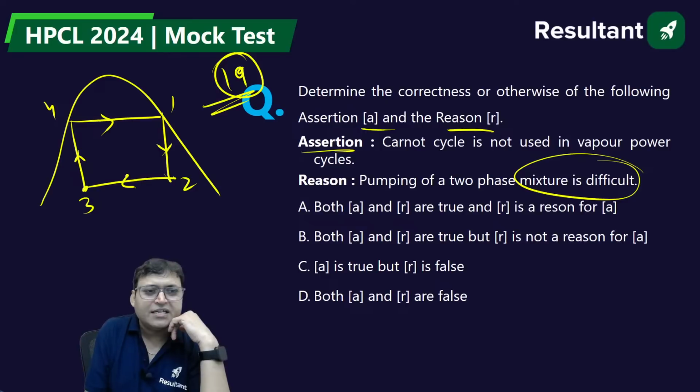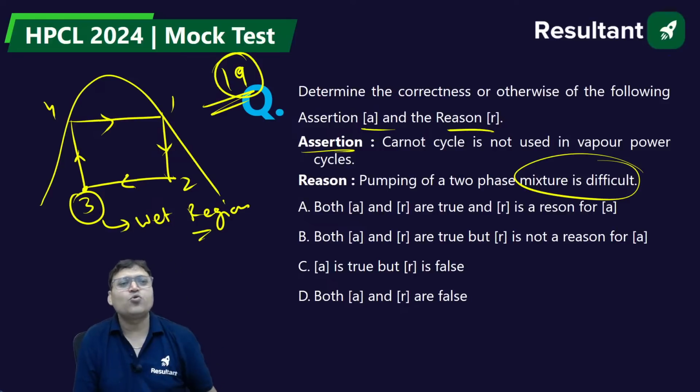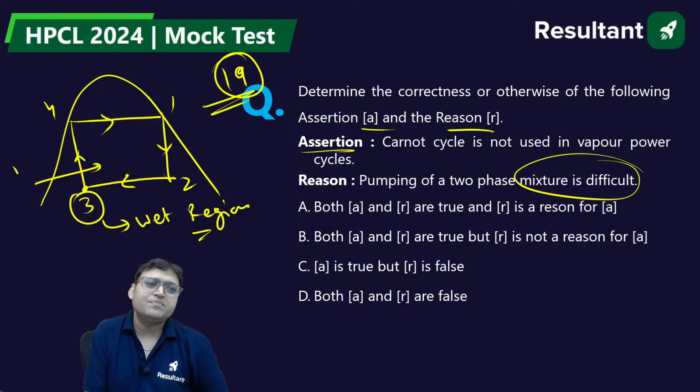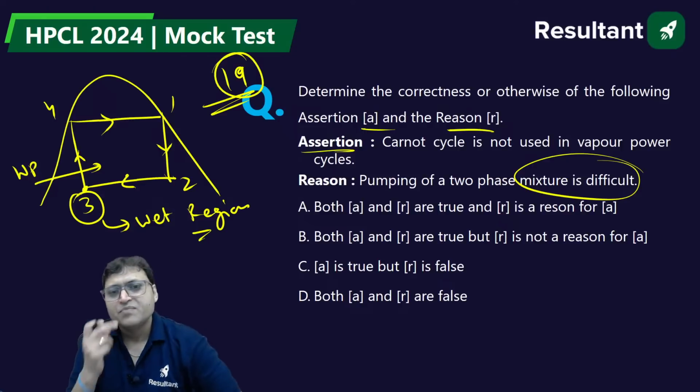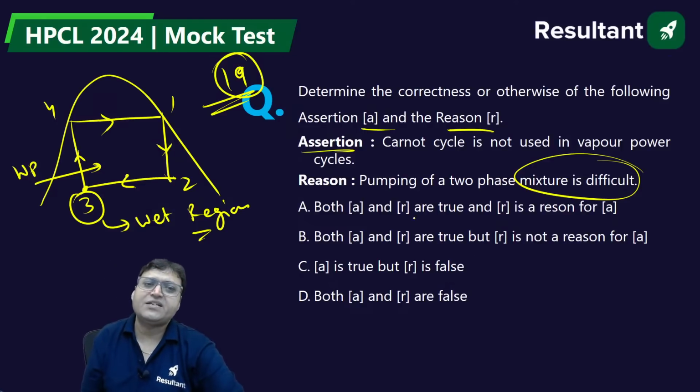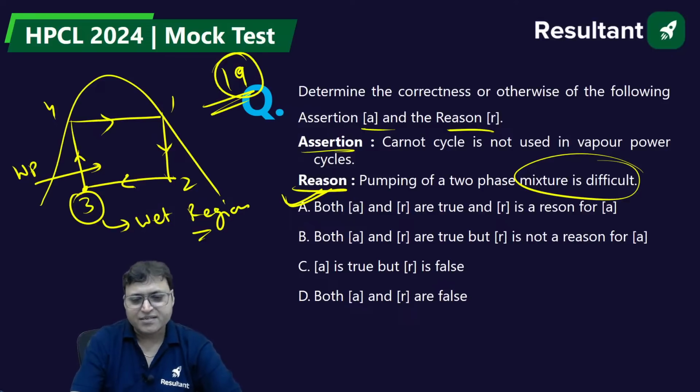Yes, 3 is in a wet region. The reason is because 3 is in wet region. So the pumping of two fluid, this is the pump. Pumping of a two-phase mixture is difficult. Reason is also true. Assertion and reason both are individually correct, and the reason is the correct explanation for the assertion. A is the right answer. A will be correct.